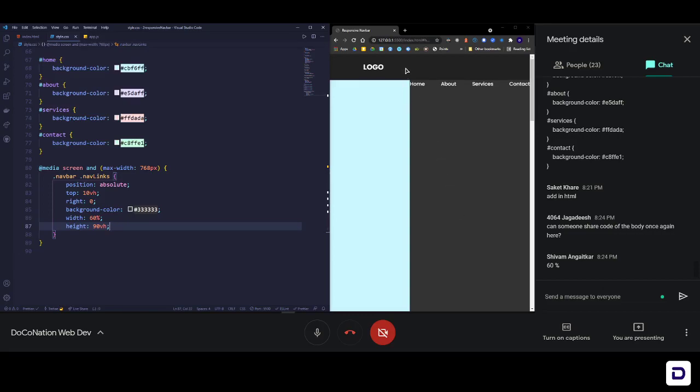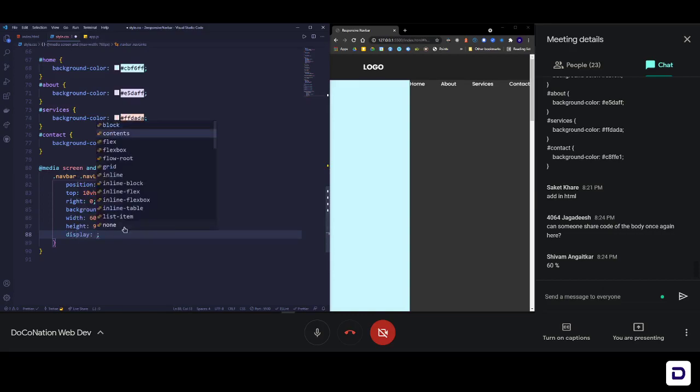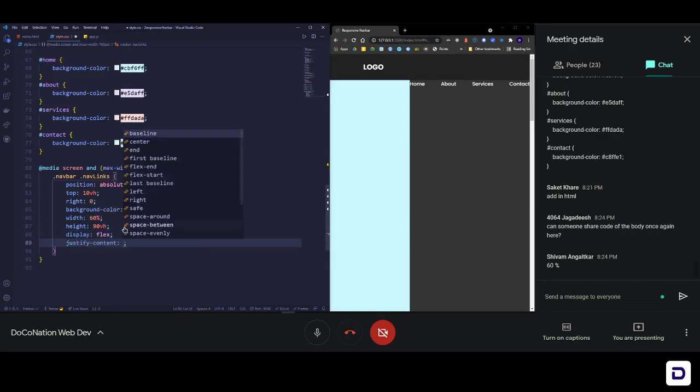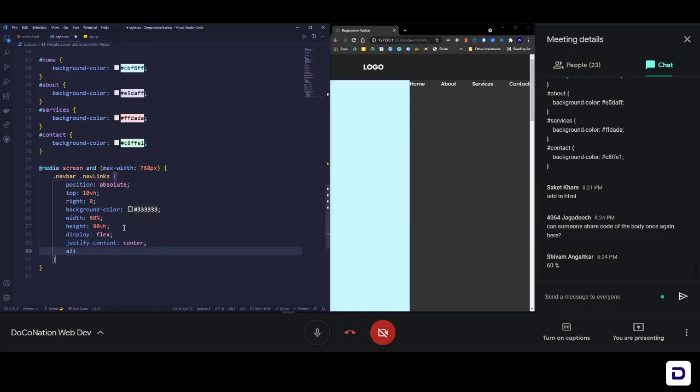So we have the background ready, and now we need to align all of these links properly here. So let's do that. The first thing that I'll do is, because I know inside my nav links I have something called UL, and inside that UL I have all my different links, I need to add display flex here to center everything. So display flex, justify content is going to be center, and then align items is going to be center. That's it. So now we have everything here, and now we need to fix the UL.